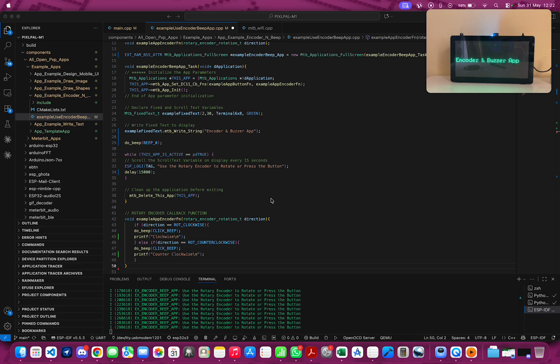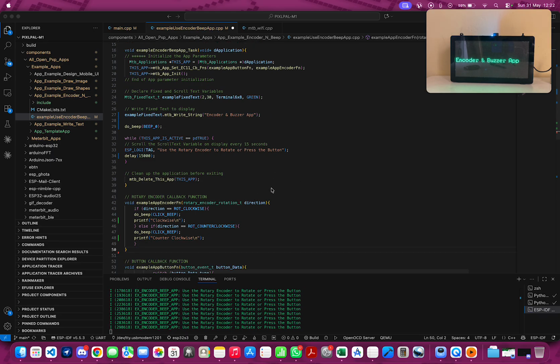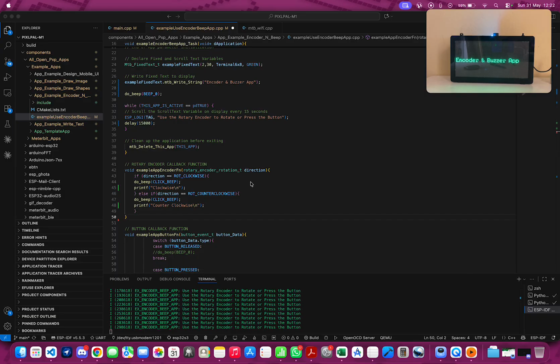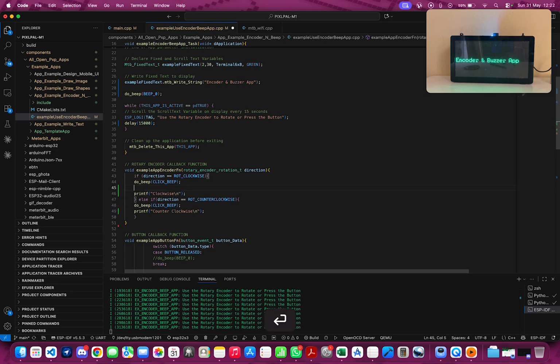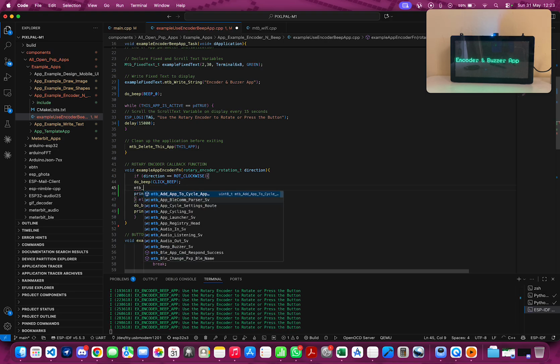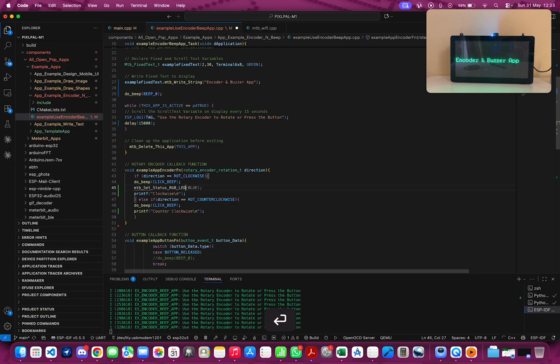Now, the API you use for that is, now I would implement it within the rotary encoder. Okay, mtb_set_status_light_RGB_LED.